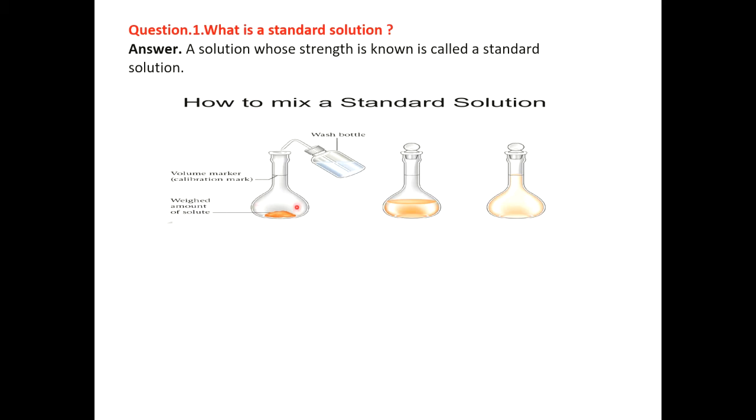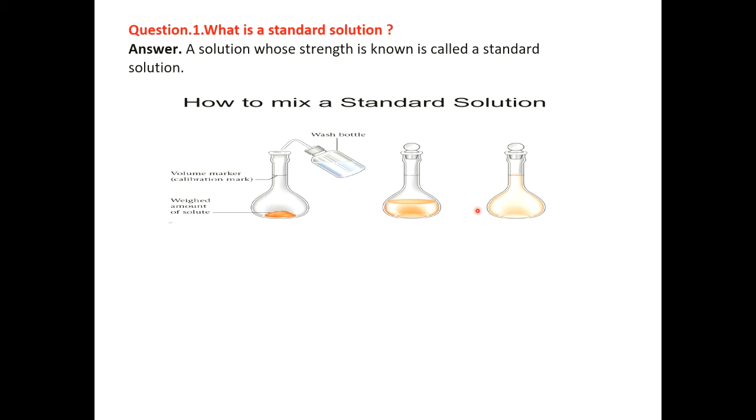How to make a standard solution? For example, this is the measuring flask. Take a weighed amount of solute, that means NaCl, put it in the flask with water and make up to 100 ml, 250 ml or 500 ml as per your requirement. That way we make the standard solution. Then standard substances are divided into primary and secondary standard substances.